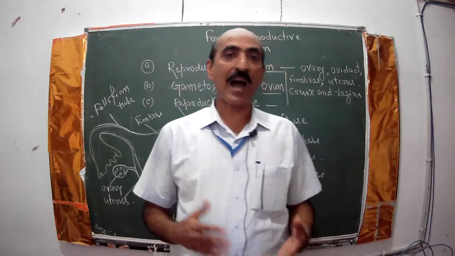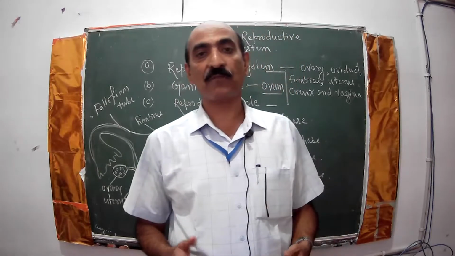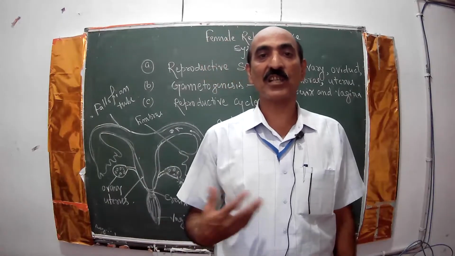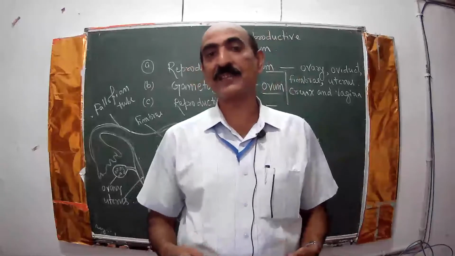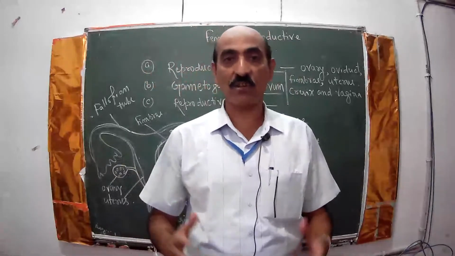As you know, after maturation, after the pubertal stage, the female becomes sexually mature and ovum formation starts. But bearing a child at the initiation stage is dangerous, because even the development of the uterus is not completed.